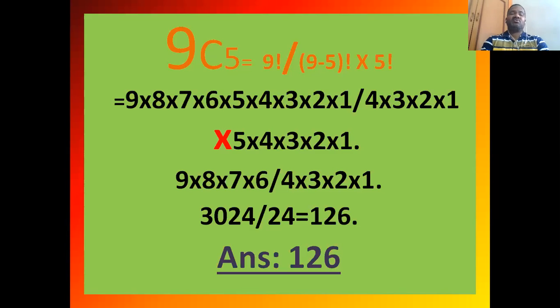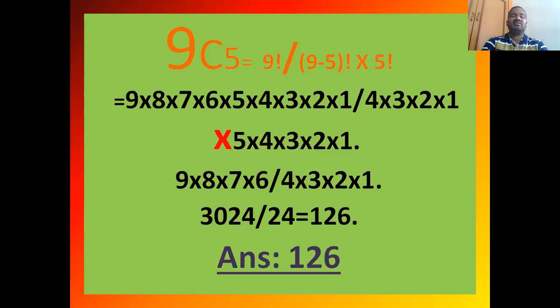Then 9 factorial is equal to 9 into 8 into 7 into 6 into 5 into 4 into 3 into 2 into 1, divided by 9 minus 5 factorial, which means 4 factorial, that is 4 into 3 into 2 into 1, into 5 factorial, 5 into 4 into 3 into 2 into 1. So the 5 into 4 into 3 into 2 into 1 in the numerator will be cancelled by the denominator's 5 into 4 into 3 into 2 into 1.